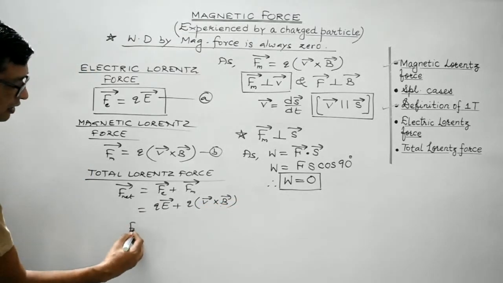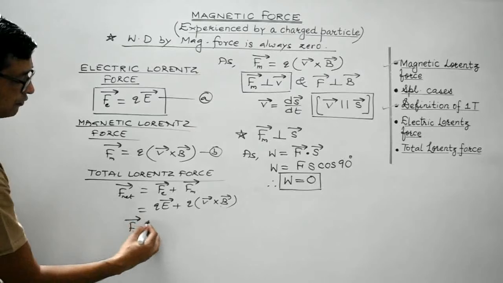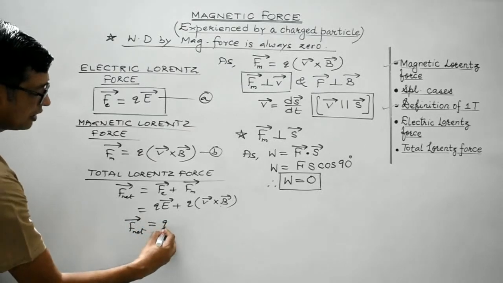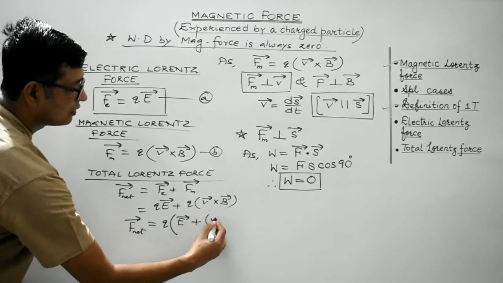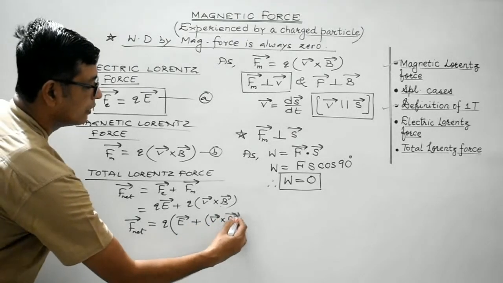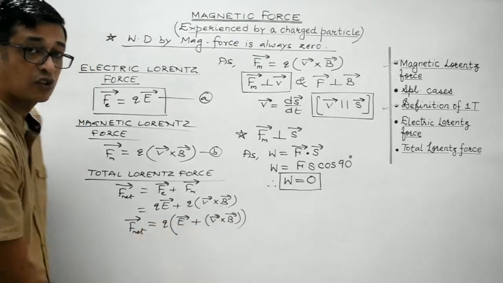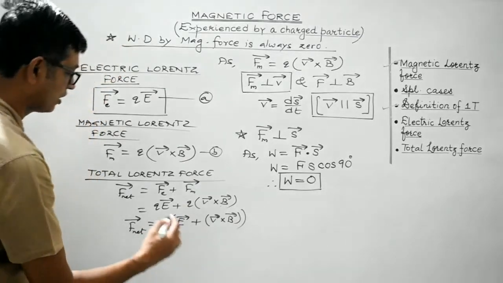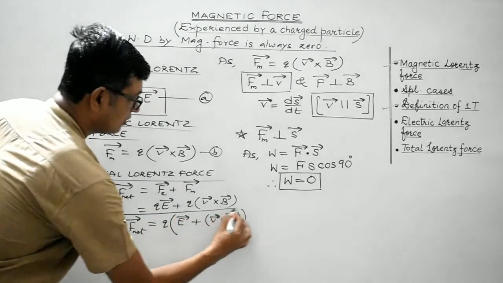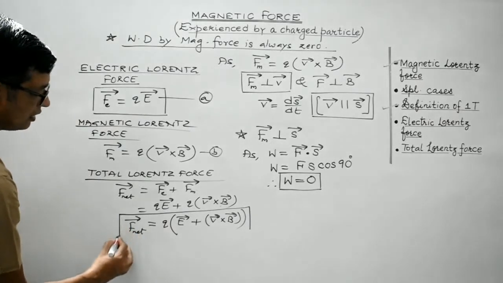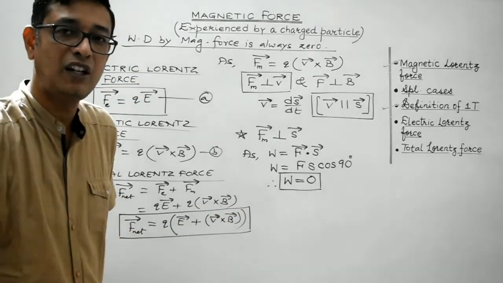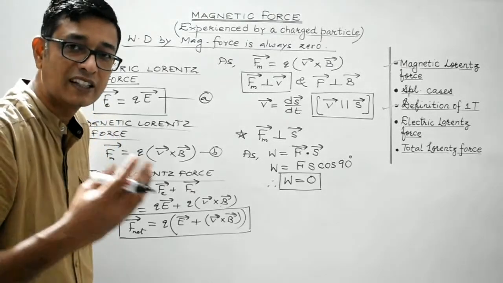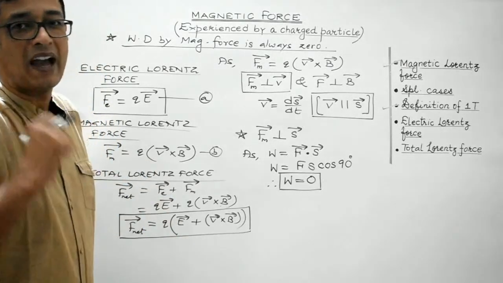So students, in vector form, the expression for the net Lorentz force would be F net equals q times the bracket E vector plus V vector cross B vector. Remember, this is the cross product or the vector product. So this is the expression for the net Lorentz force experienced by the charged particle when it is under the influence of both electric field as well as magnetic field.